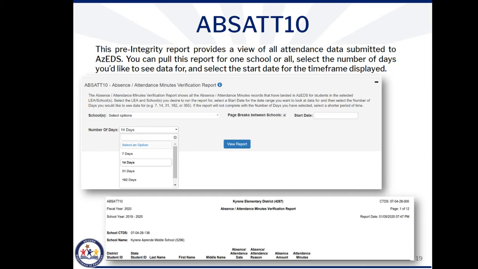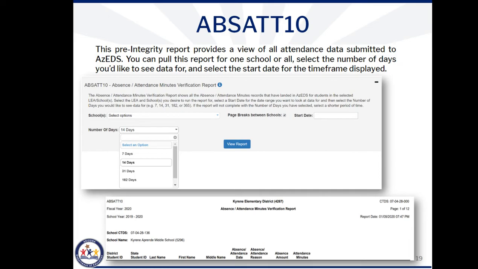This is a pre-integrity report, so it displays the data as you've submitted it to AzEDS. This means that even if the data does not meet the integrity requirements, it will still be displayed here. Your student information system may allow you to record and upload student attendance on a date that a student was not enrolled. This attendance will not pass integrity, and you can use the ABSAT 10 report to identify where that attendance lies, so you can resolve it in your SIS and submit the correction to AZEDS.